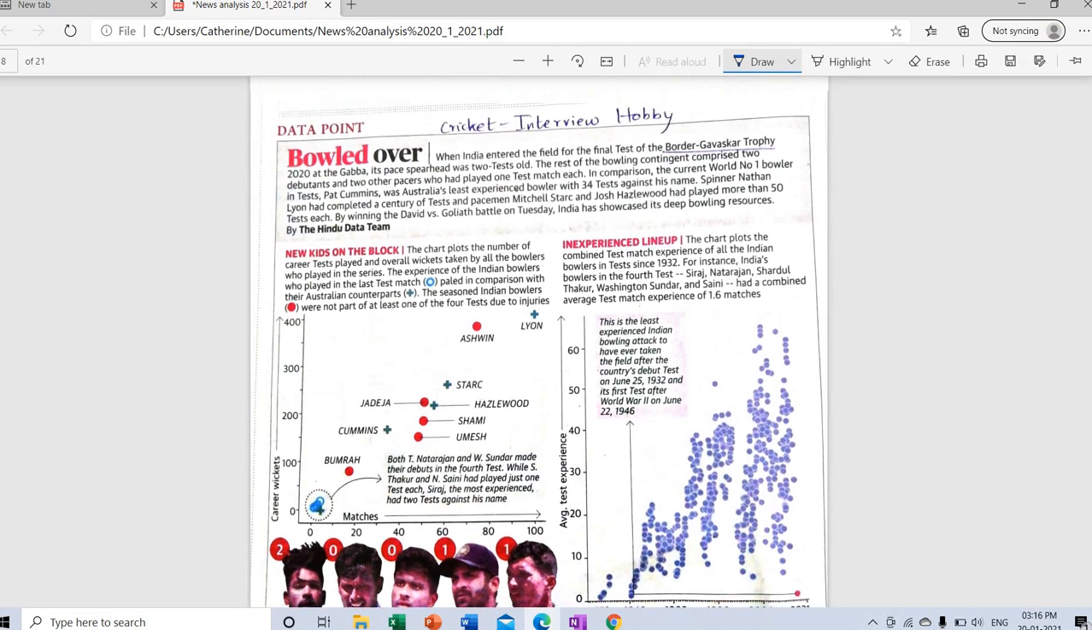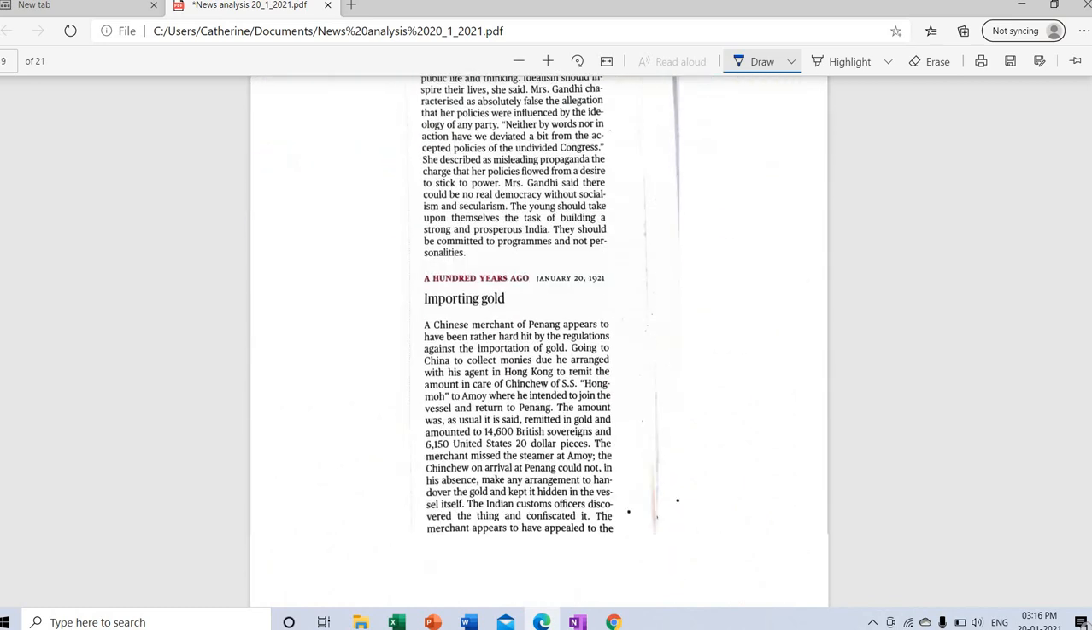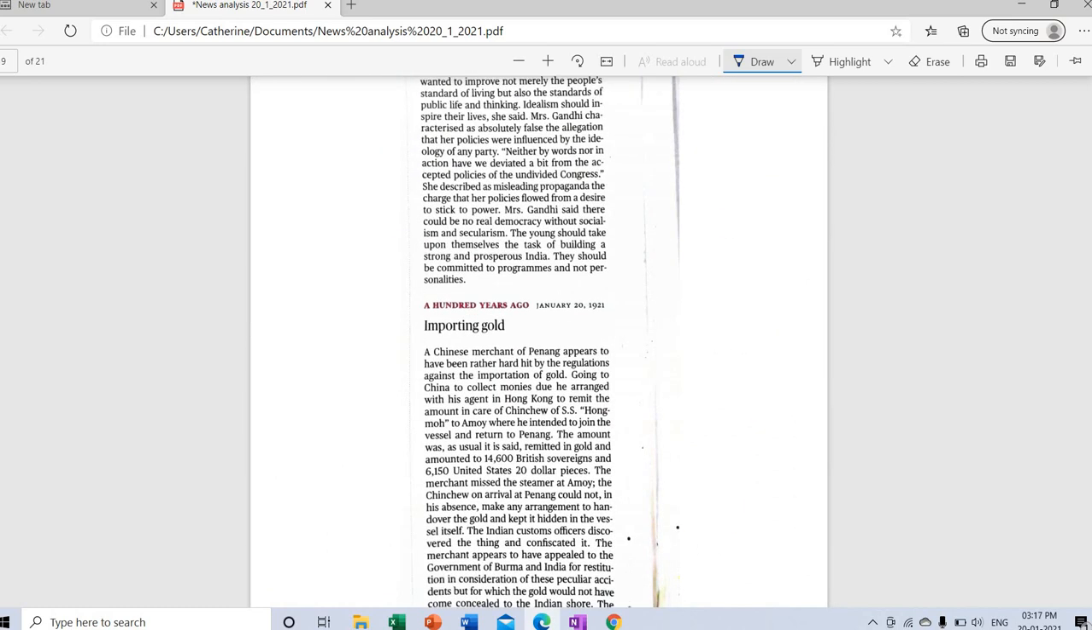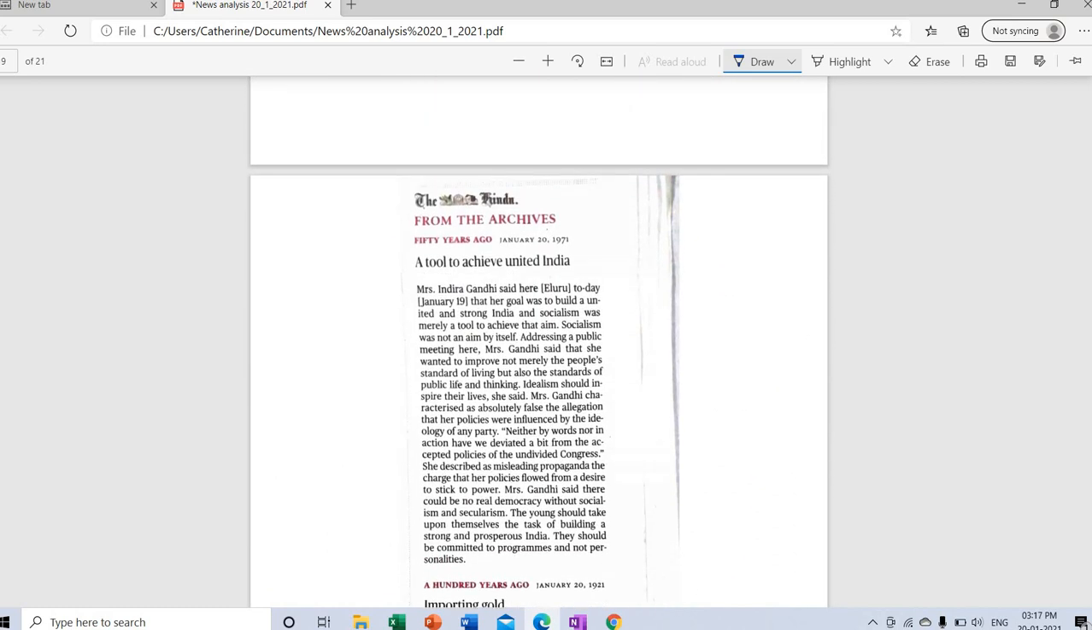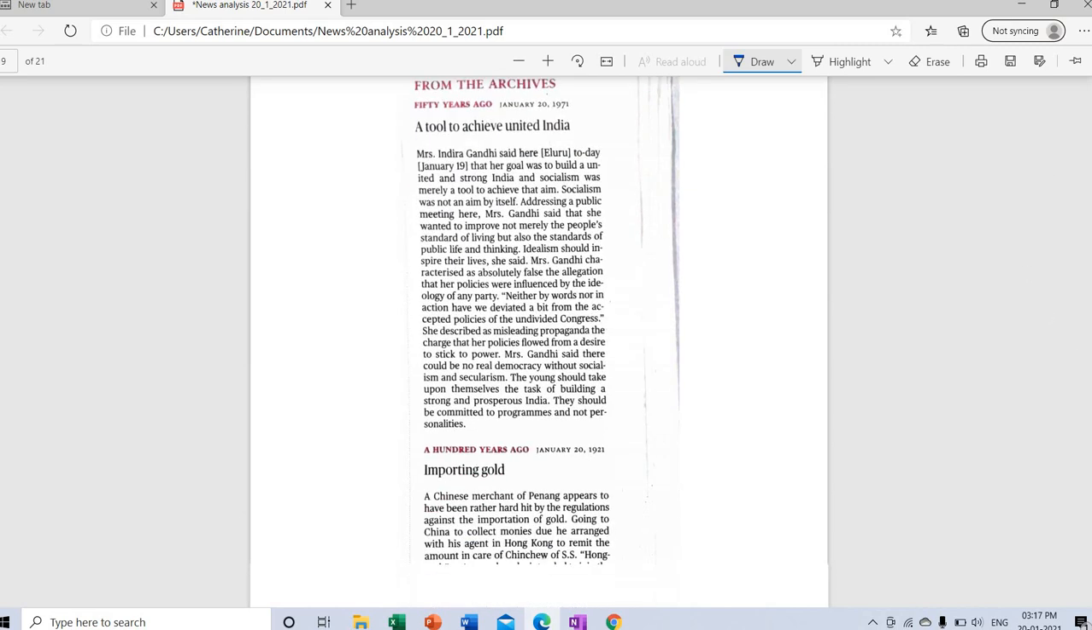If in case your hobby is cricket and in the interview detail application form you are giving cricket as your hobby, then you might find this article interesting. I have taken this article from the archives part. You can find this article in the right corner of the newspaper. Sometimes in prelims, history related questions come from this article, so from that angle, this course is going to be useful.